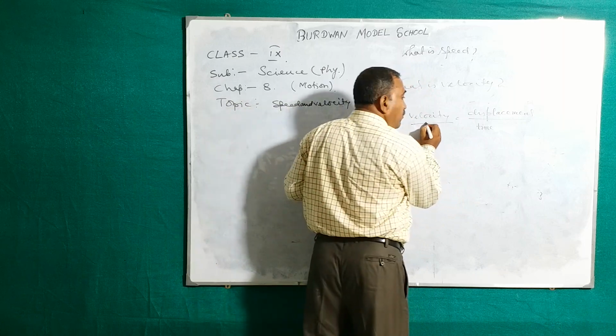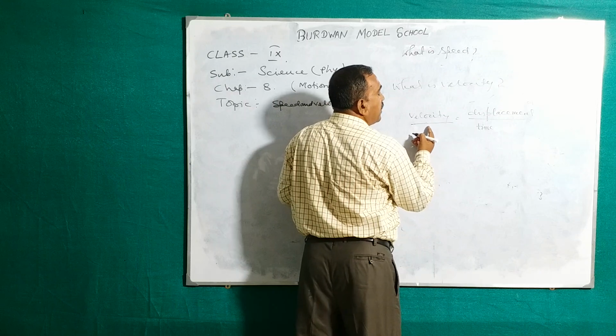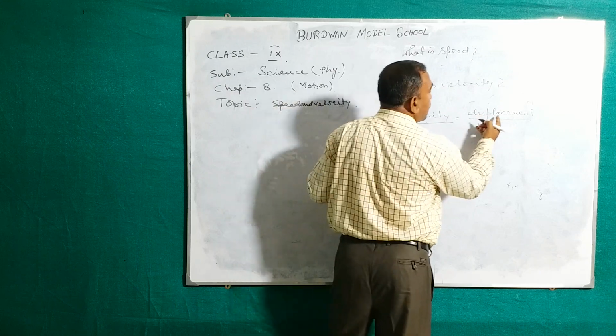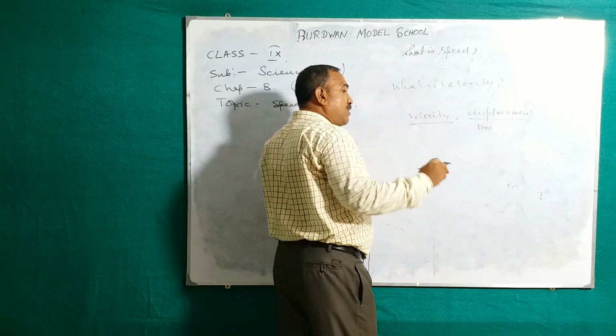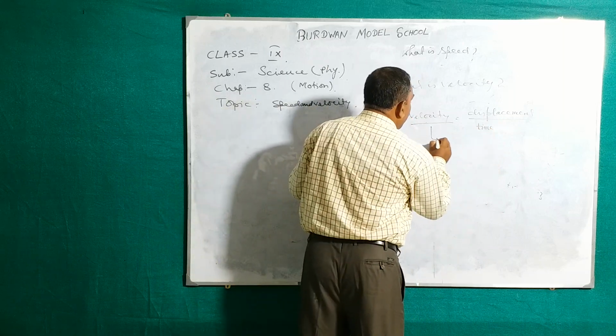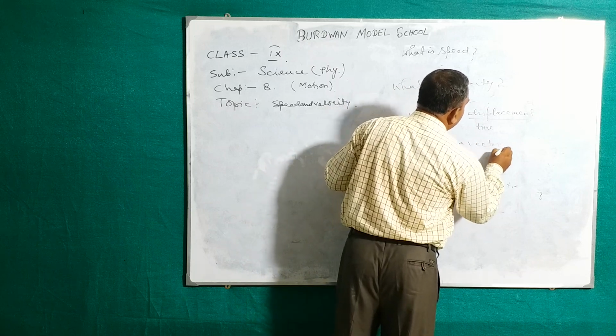So it is a physical quantity. Which type of physical quantity? It must be the vector, because displacement is the vector. So vector divided by the scalar, that means the vector. So velocity is a vector quantity.